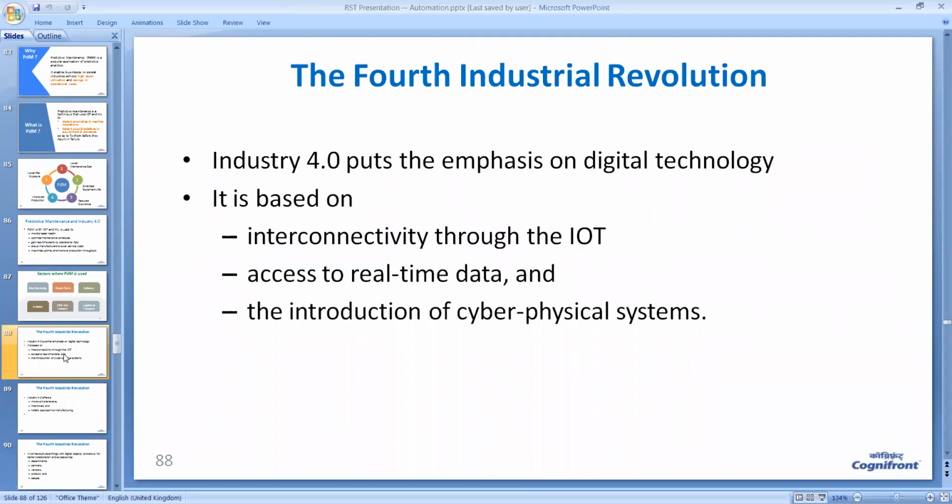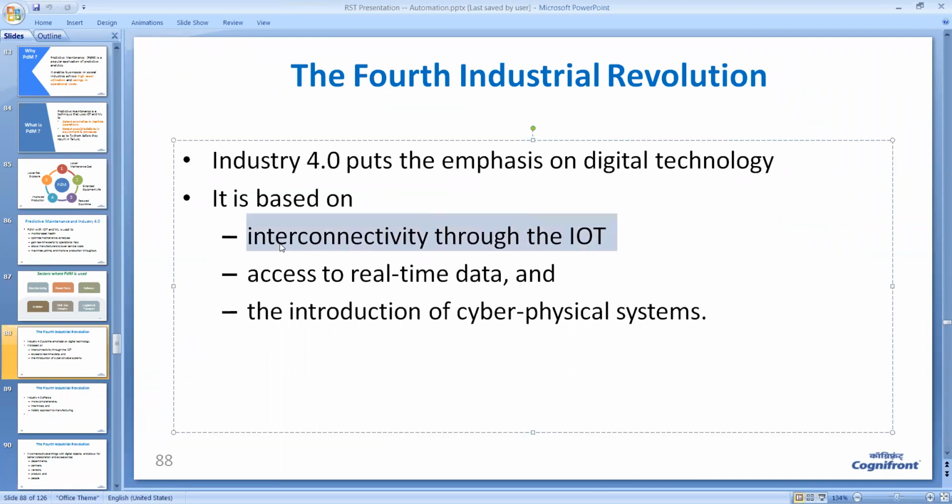So we have been talking about Industry 4.0 and predictive maintenance. Let us know a little bit more about the fourth industrial revolution, that is Industry 4.0. It is based on interconnectivity using IoT. So Industry 4.0 uses the network to connect various machines and devices, including people in the industry. And it enables real-time data access, and also the introduction of cyber physical systems.